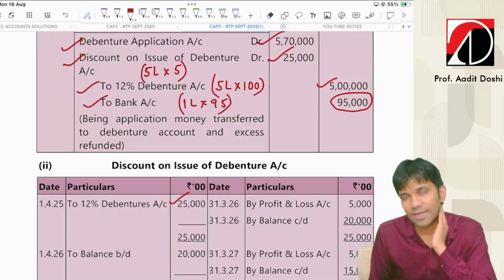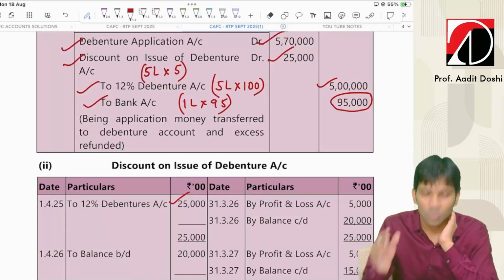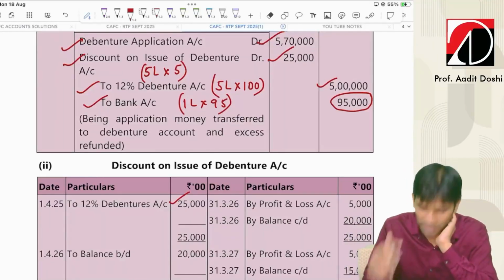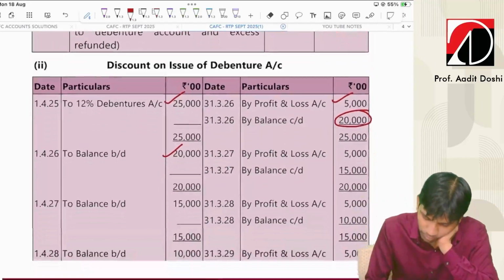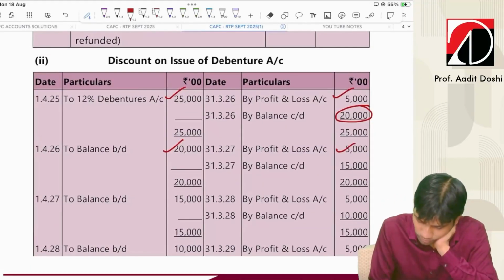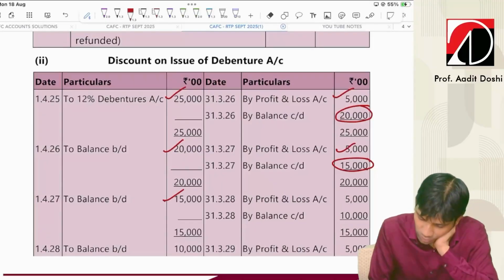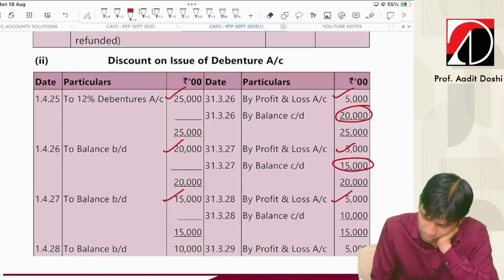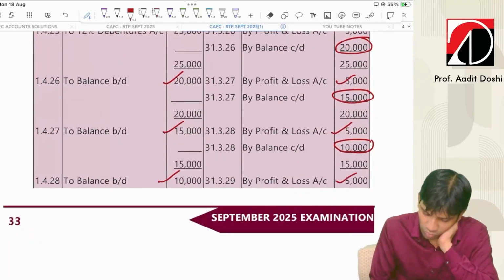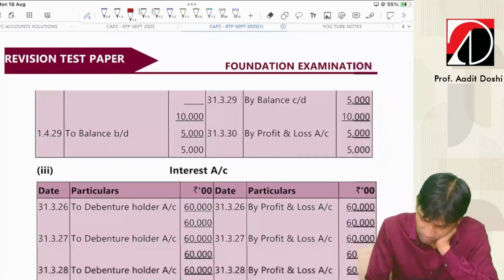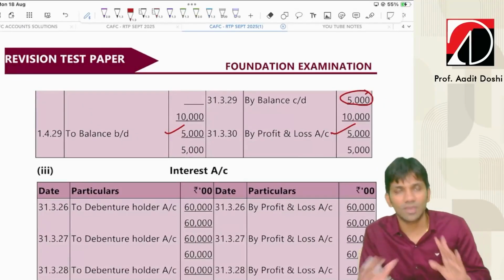So what they have done here, guys, let me take one by one. We have recorded the entire discount on issue. After that, we have written off the discount over a period of 5 years. So what is the entry for writing off every year? P&L to discount on issue 5,000 and balance carried on 20. Same, P&L to discount on issue and balance carried on 15. P&L to discount on issue 5,000, balance carried on 10. P&L to discount on issue 5,000, balance carried down 5,000. And again P&L to discount on issue 5,000 and the account gets closed.